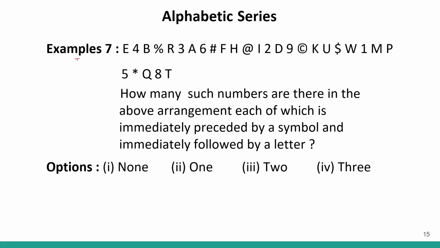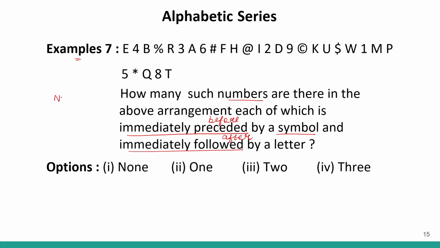Now let us look at question number 7. So example 7 also has how many? This is an alphanumeric sequence series, symbol sequence series, and certain instructions are given to us, and based on those instructions we have to find the answer. So the question is: how many such numbers are there in the above arrangement, each of which is immediately preceded, preceded means before, immediately before by a symbol and immediately followed, followed means after, by a letter.